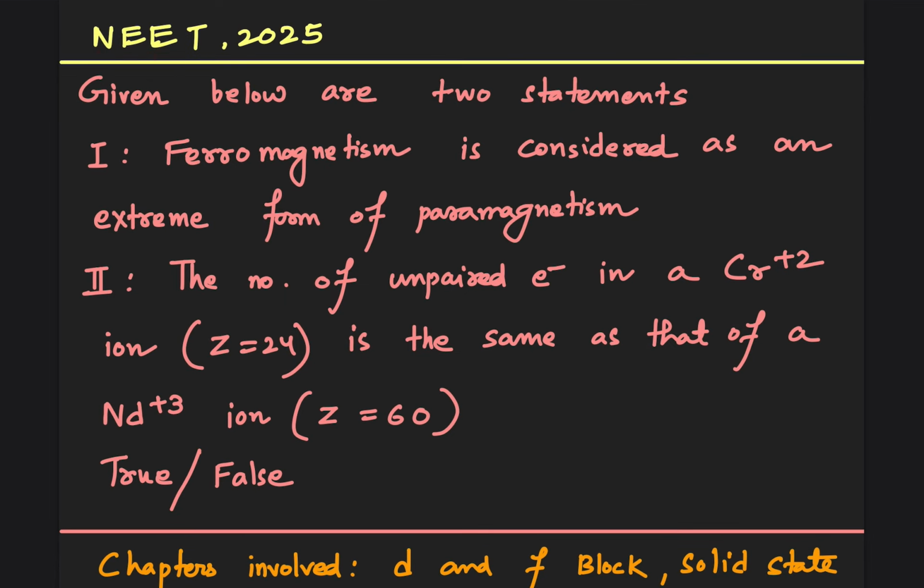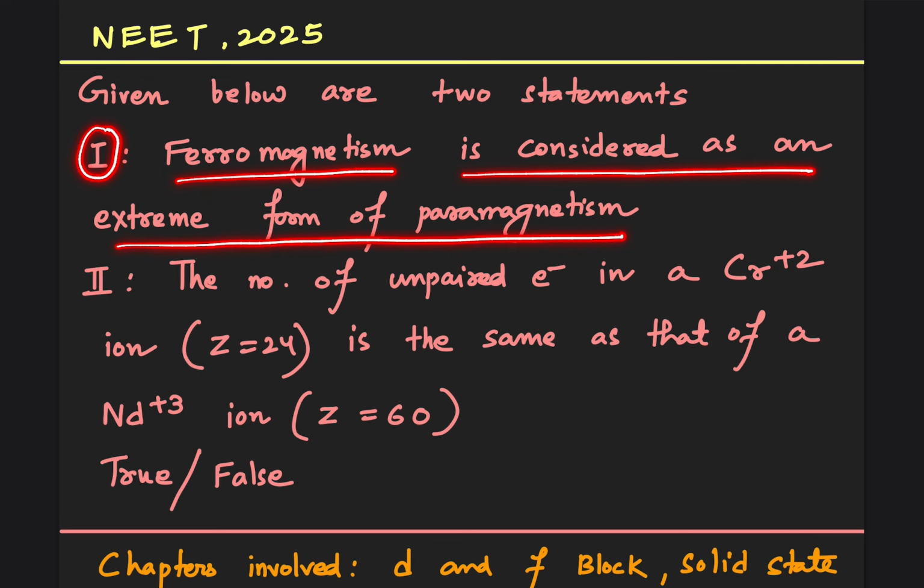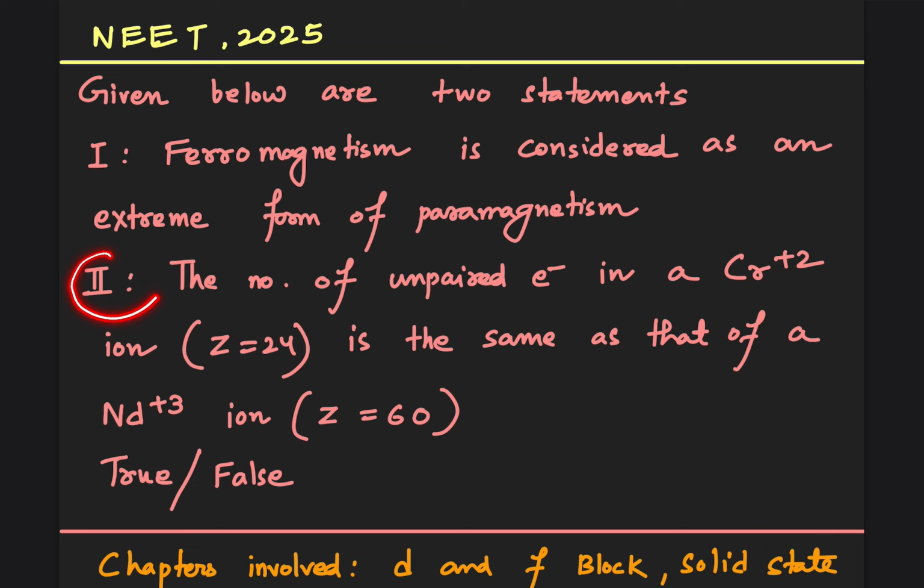Hello everyone. So this is a question from NEET 2025. Given below are two statements. Statement 1: Ferromagnetism is considered as an extreme form of paramagnetism. Okay. And we have one more statement.